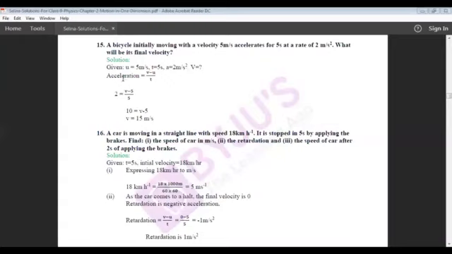Therefore we have the formula: acceleration is equal to final velocity minus initial velocity divided by t. So the acceleration is 2 meter per second square. Here we don't know the final velocity, so we will keep this v as it is, minus initial velocity 5 meter per second, divided by the time taken 5 seconds. Therefore, if you transform this 5 here, 10 is equal to v minus 5. Therefore, v is equal to 15 meter per second. Your final velocity is 15 meter per second.